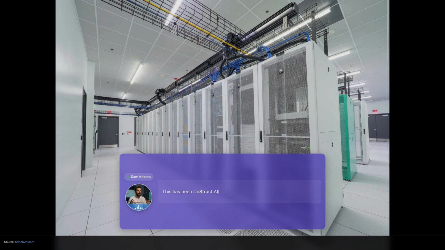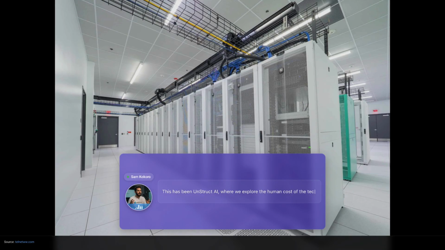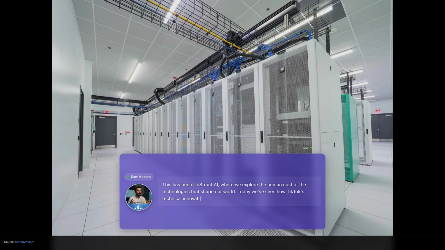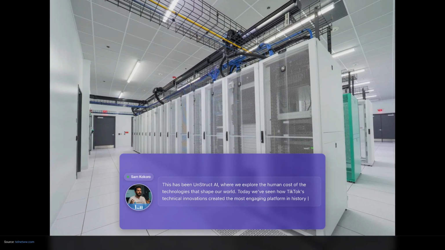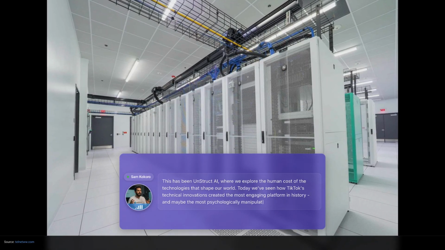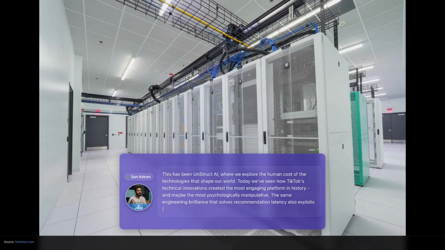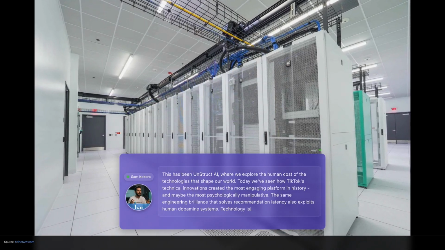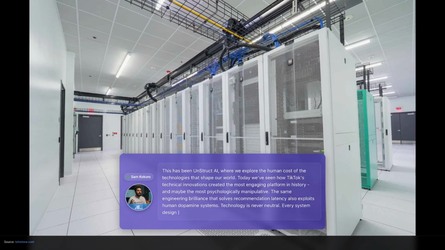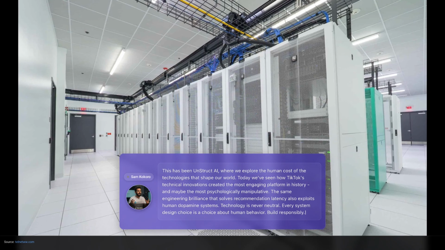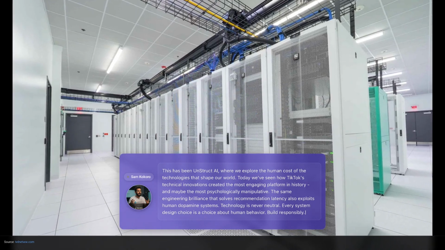This has been Unstruct AI, where we explore the human cost of the technologies that shape our world. Today, we've seen how TikTok's technical innovations created the most engaging platform in history, and maybe the most psychologically manipulative. The same engineering brilliance that solves recommendation latency also exploits human dopamine systems. Technology is never neutral. Every system design choice is a choice about human behavior. Build responsibly.